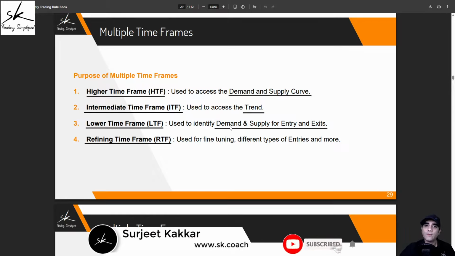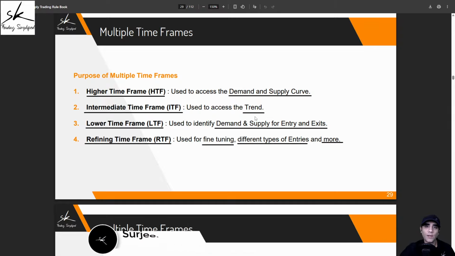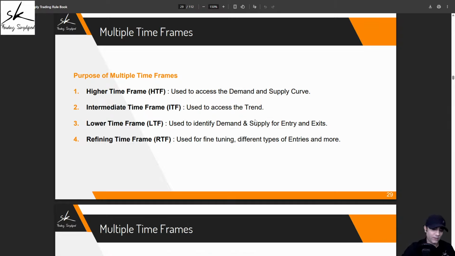And the refining time frame can be used for multiple purposes, like fine-tuning the zone, different kinds of entries, like your type 2, type 3 entries, or in case we need to apply some additional rules, that is also where this time frame can help us.